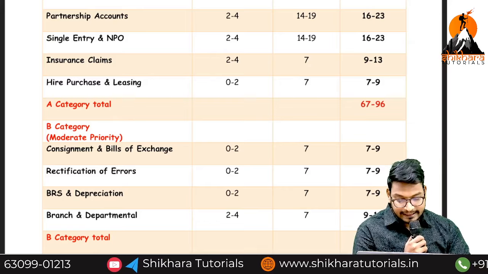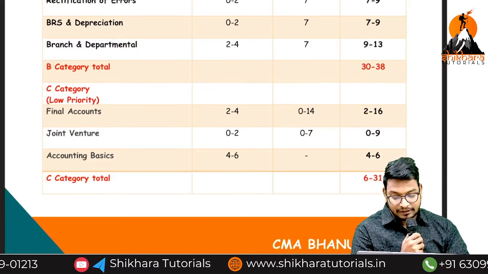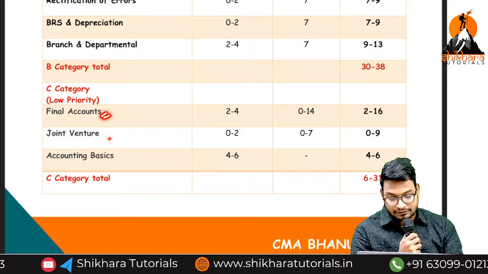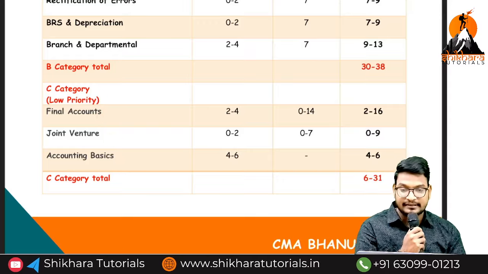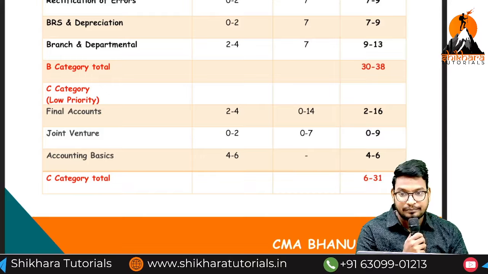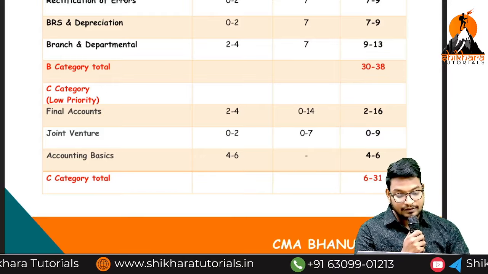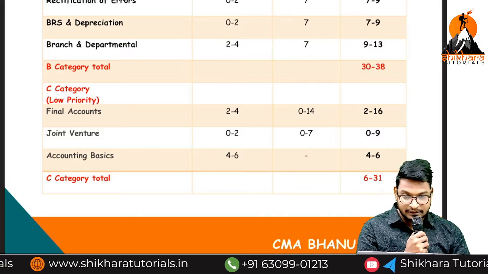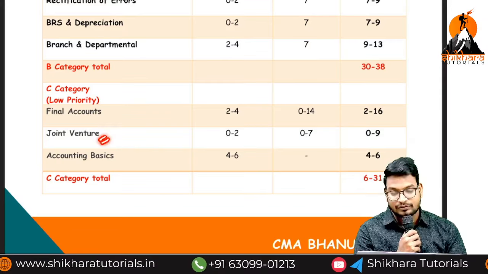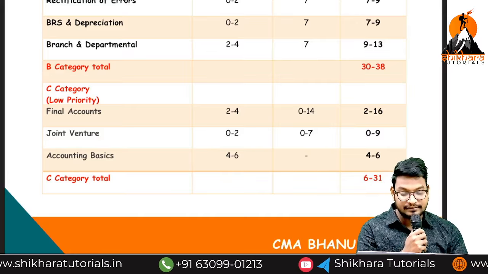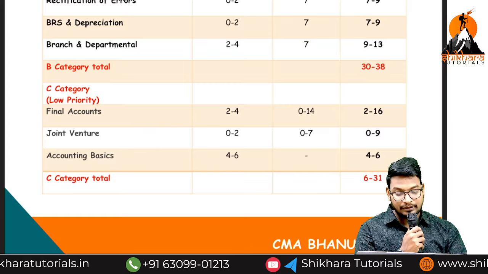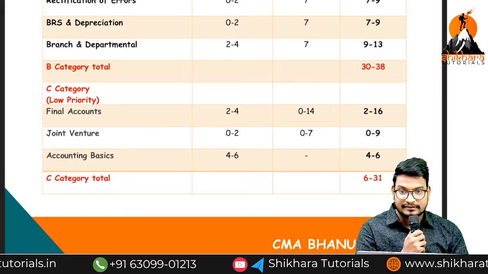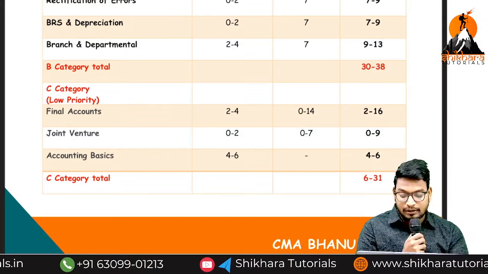So this is the category wise. And coming to the C category, final accounts, joint venture and accounting basics are called what, ma? C category. From this C category, we are going to get 6 to 31 marks. In most situations, joint venture is not asked in the examination. For that reason, I have put it in the C category. Sir, this is the C category, which means we should not leave the topics, ma.